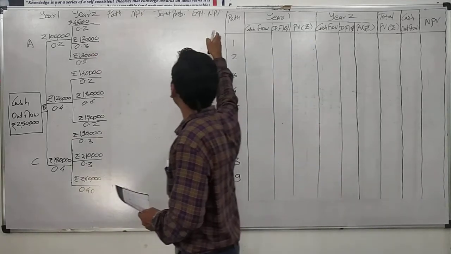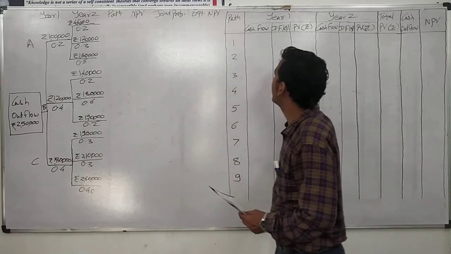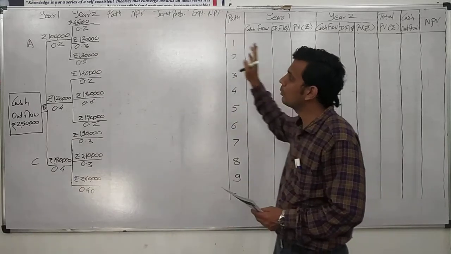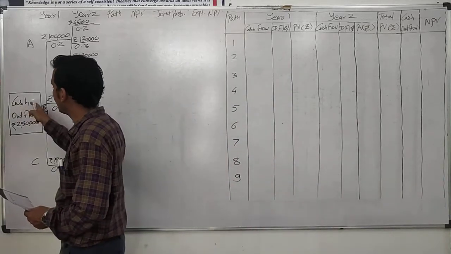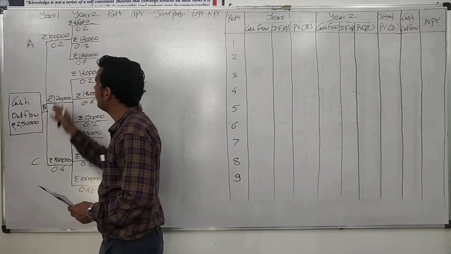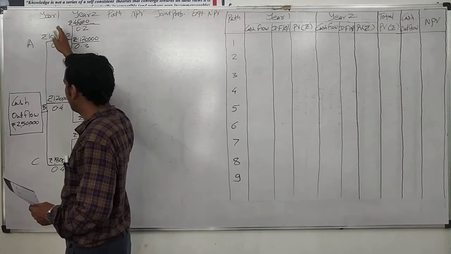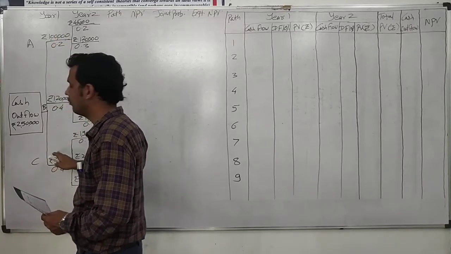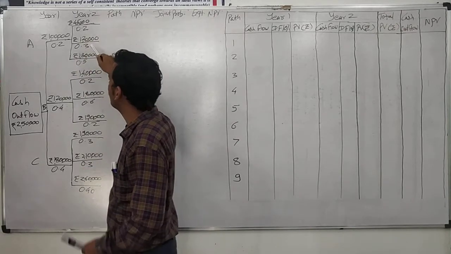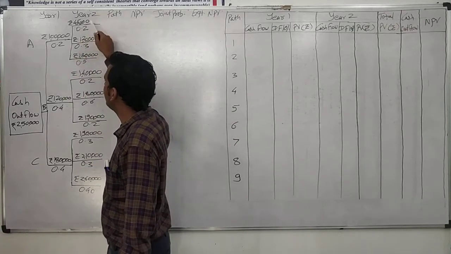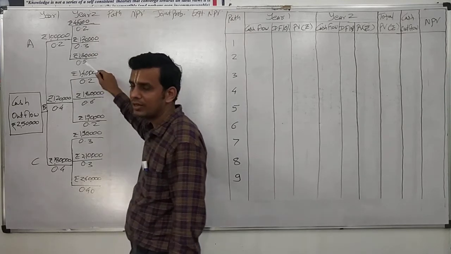This part constitutes the decision tree, and this would be the working necessary for preparing the solution. First of all, the decision tree starts from here, the cash outflow. For year 1 we have written our cash inflows, that is 1 lakh, 1,20,000 and 1,80,000 with various probabilities. For each situation we have 3 types of inflows in year 2, written with their various probabilities.